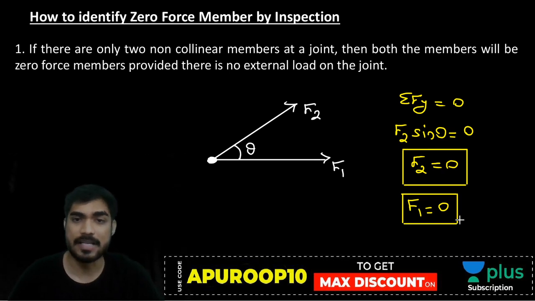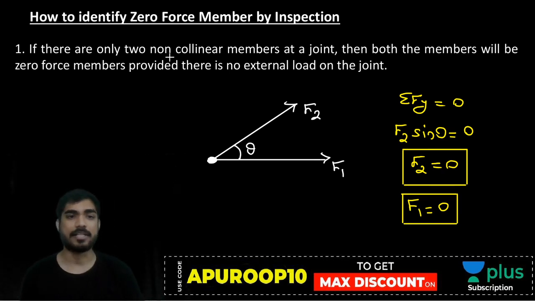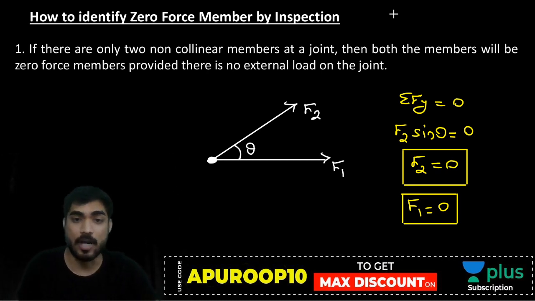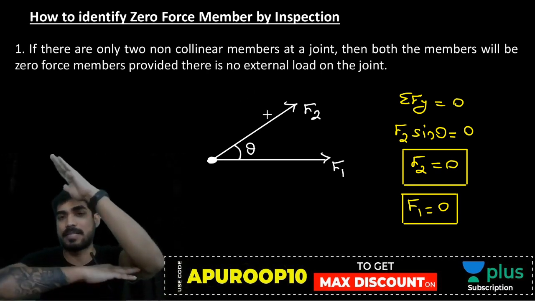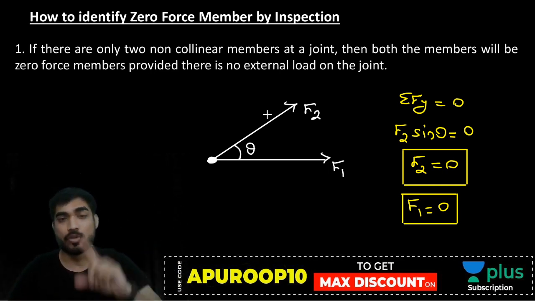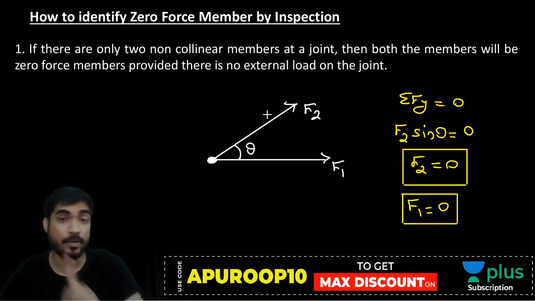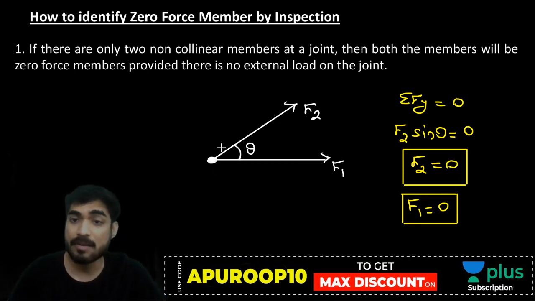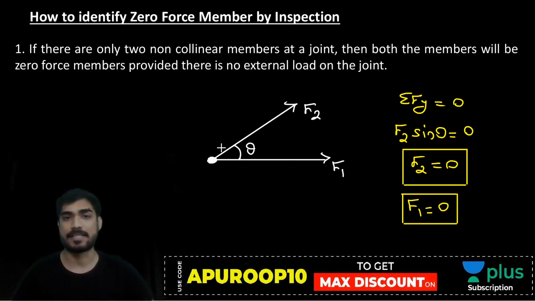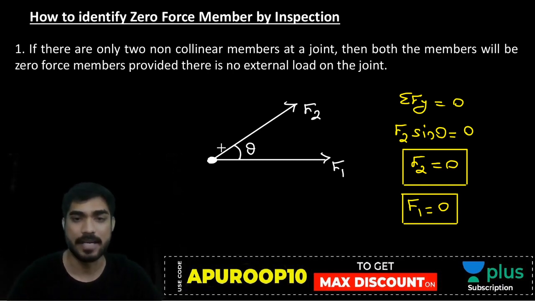So do you understand this? If there are two non-collinear members at a joint, non-collinear means they are not in the same line, and there is no other load on the joint, there should be no other load. If there is an external load, then my friend you cannot use this condition. Okay. So do you understand this process? Very good.